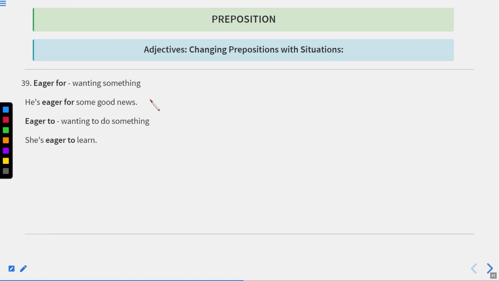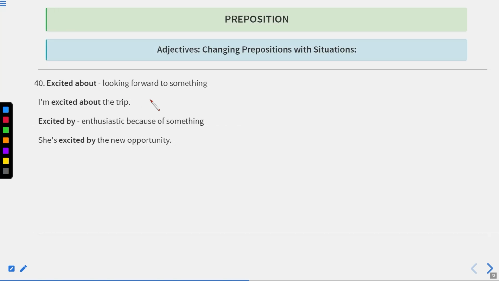Eager for means wanting something. He is eager for some good news. Eager to means wanting to do something. She is eager to learn. Now let us move to the next one.